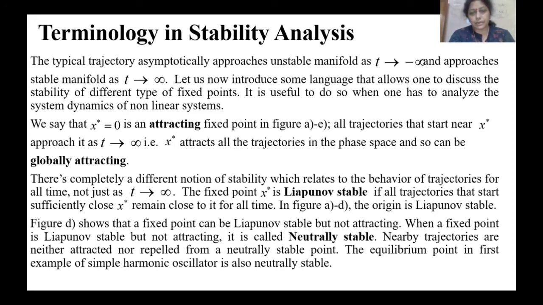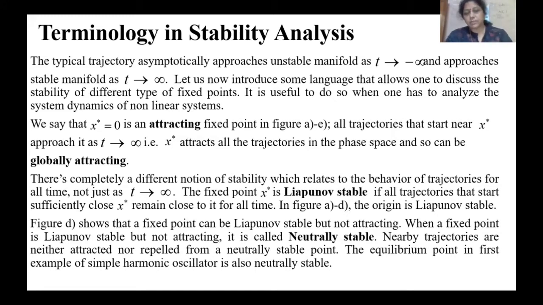But if we are talking about a different notion of stability, the behavior of the trajectories for all time, then the fixed point is Lyapunov stable because you are getting a circular path. Hence, when a fixed point is Lyapunov stable but not attracting, it is called neutrally stable.